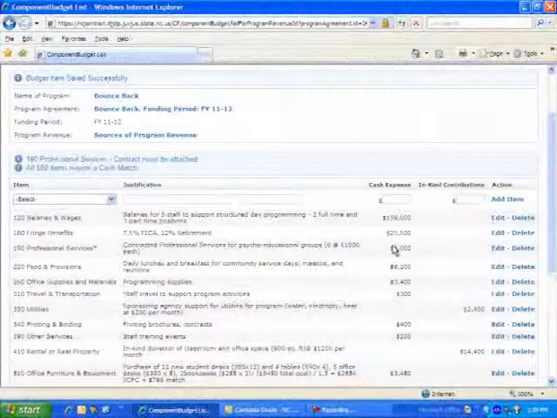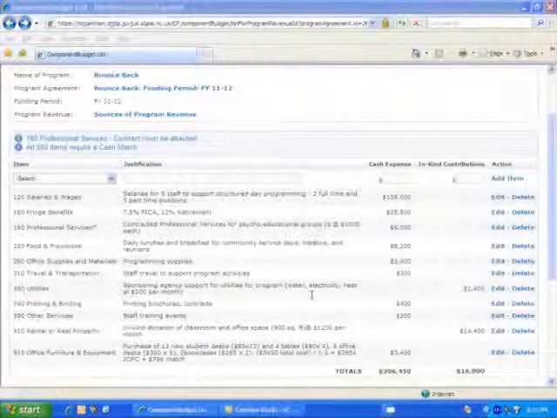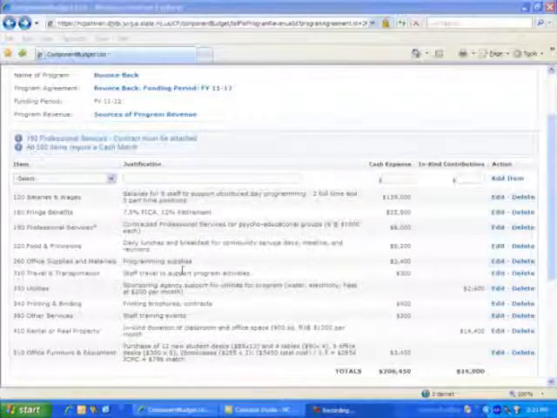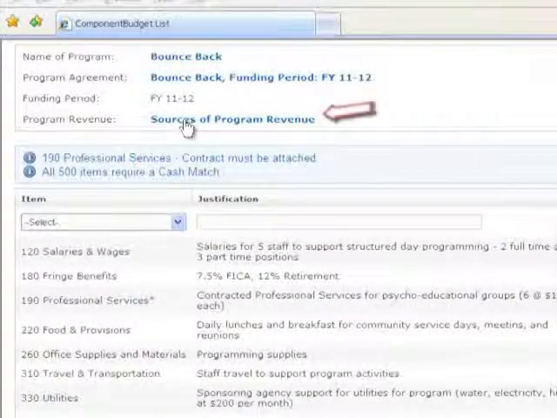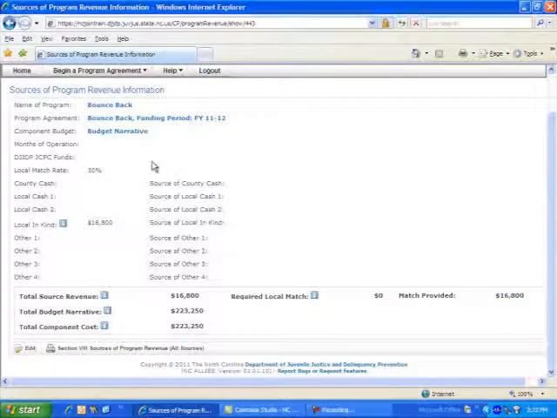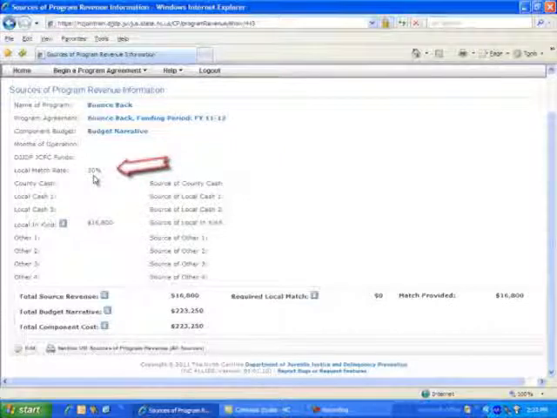Now let's go to the sources of program revenue. Now that we have completed our budget narrative, let's take a look at the sources of revenue that are supporting this budget. Click on the Sources of Program Revenue link. This page allows us to enter information about all of our sources of revenue. There are a couple of things to note here. First of all, the local match rate. This is automatically displayed on the screen, and it's based on the county selected on the program record.